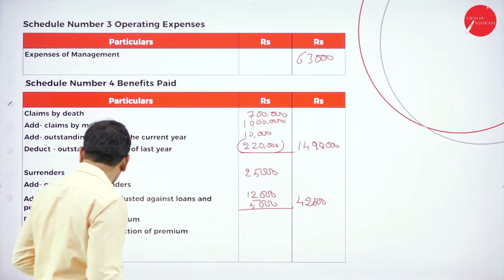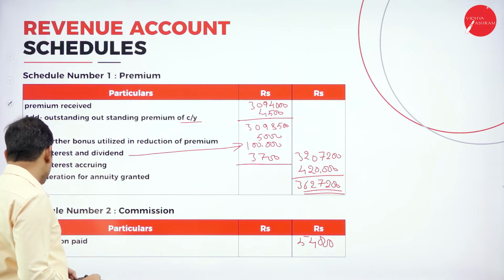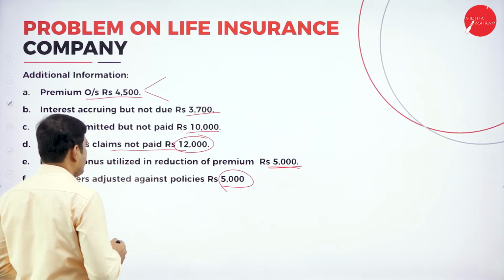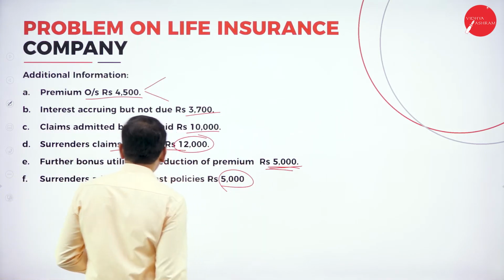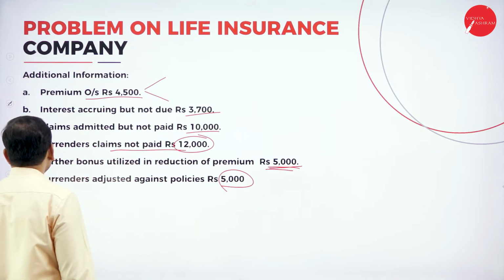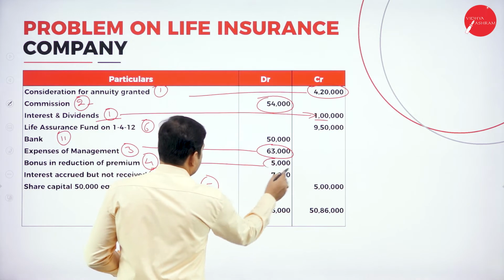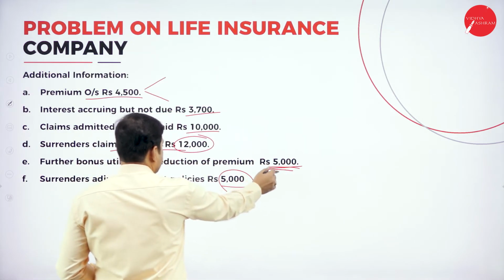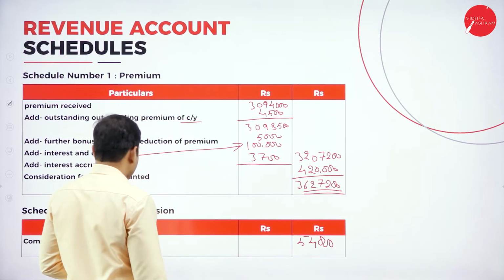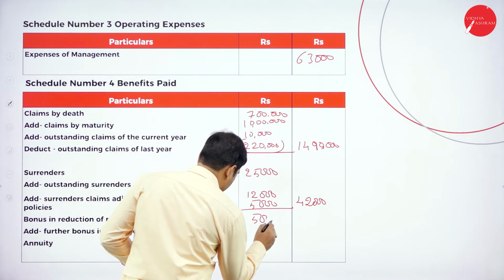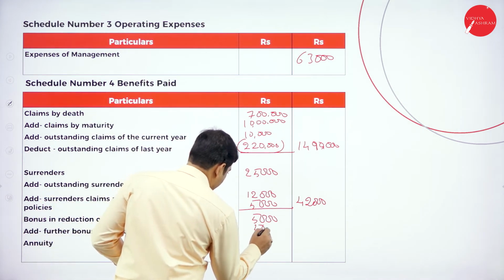Next item is bonus in reduction of premium and further bonus utilized. Bonus in reduction of premium is 5,000 and further bonus utilized is 5,000. So write the total amount: bonus in reduction of premium 5,000, again further bonus utilized 5,000.